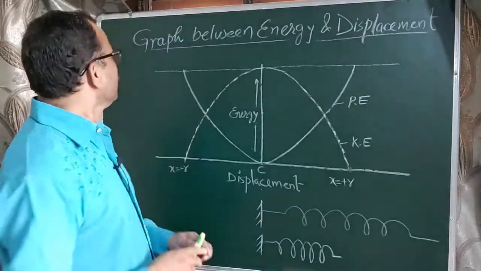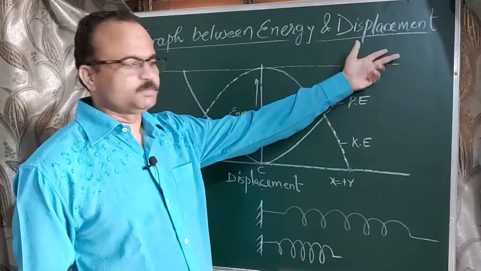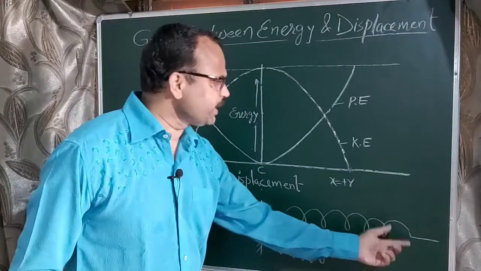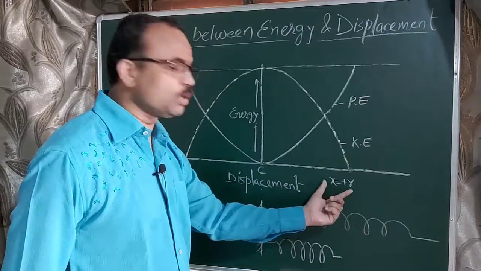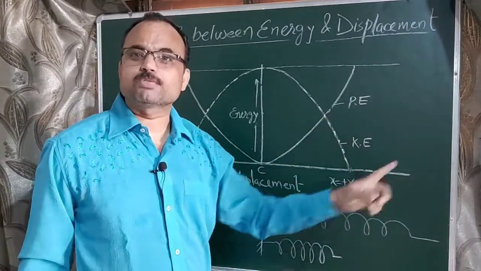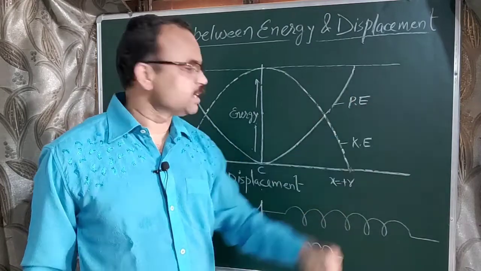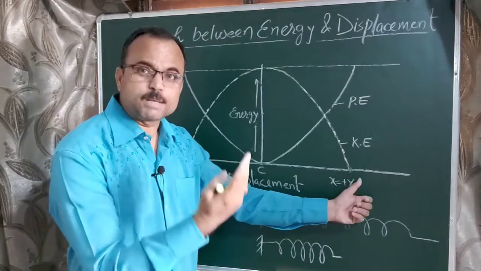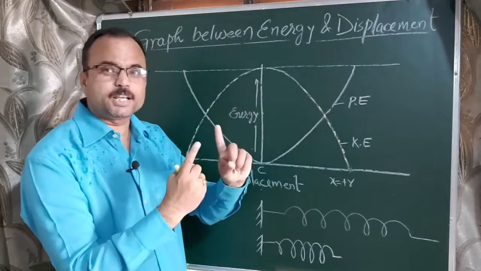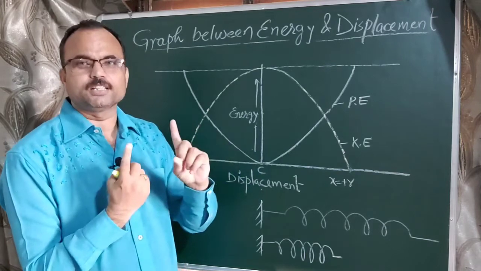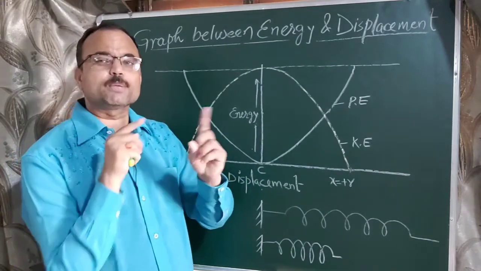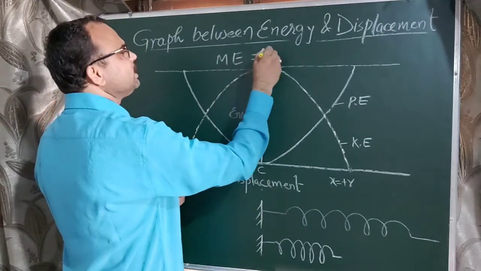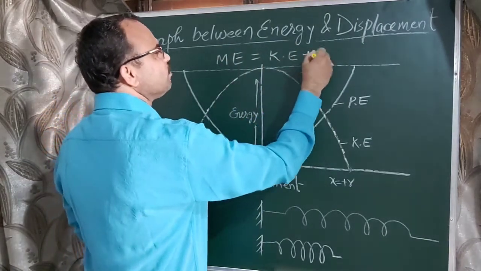Okay. Now discuss the graph between energy and displacement. Means when we stretch the spring up to an extreme point, that is the maximum point, up to point A, that will be equal to r, means x equal to r. At that point energy will be maximum. That energy will be potential energy, means at this distance r energy will be maximum. From extreme position to mean position, potential energy decreases but kinetic energy increases. The sum of both energies always remains constant, so this sum is the mechanical energy. So mechanical energy is always equal to kinetic energy plus potential energy.